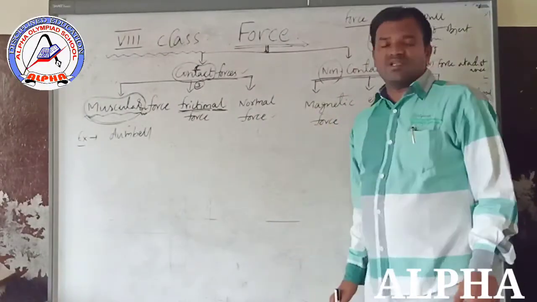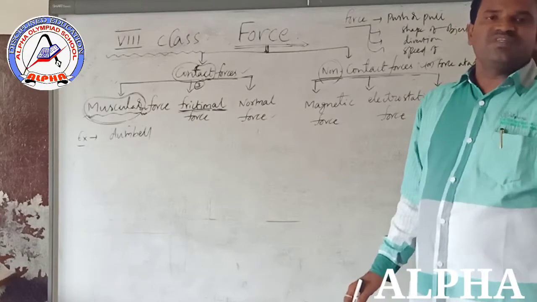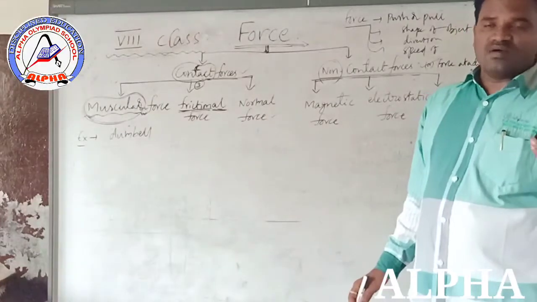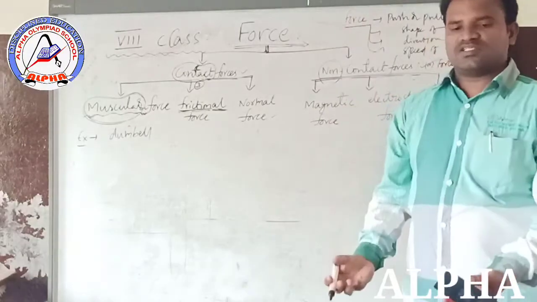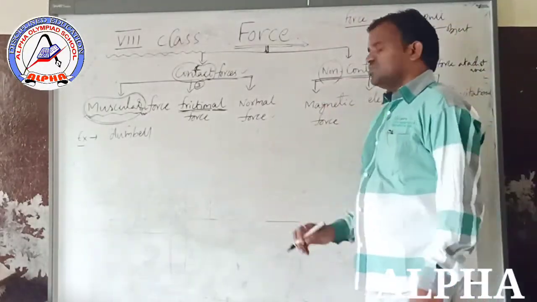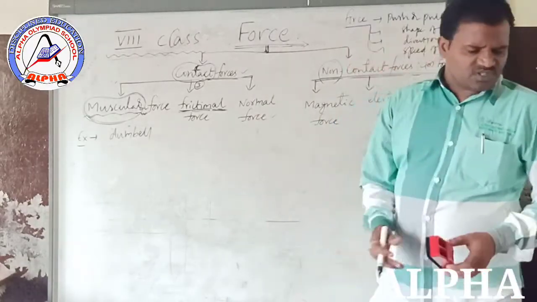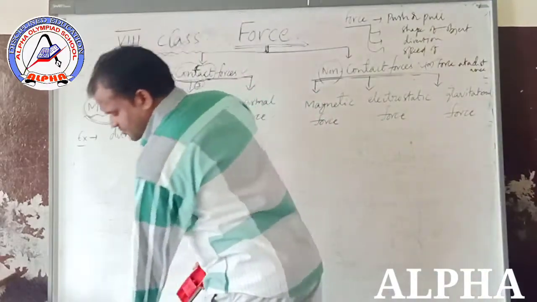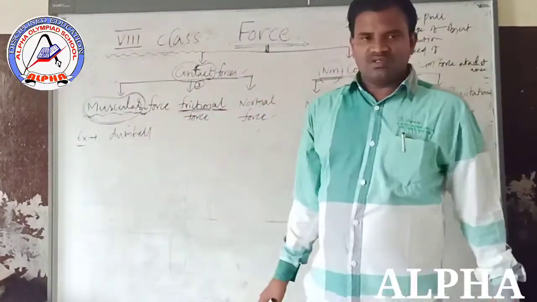Next, normal force. What do you mean by normal force? It is the force exerted by a surface in the normal direction, that means in the upward direction. That force is known as normal force. Suppose I am keeping a book here. Why is the book not always falling to the ground?